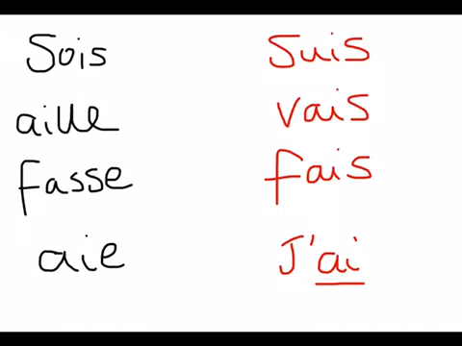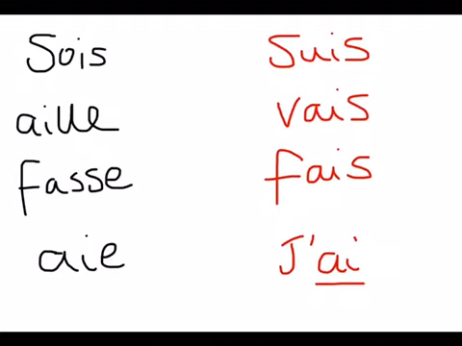If you're just starting out with the subjunctive, the important thing is to recognise subjunctive verbs when you see them and to know what they're masquerading as. So if you ever come across a soit, that basically comes from the verb être, so it's just am, like je suis. If you come across aille, that one's slightly trickier because that comes from the verb aller, to go. So for example, you're probably used to je vais, I go.